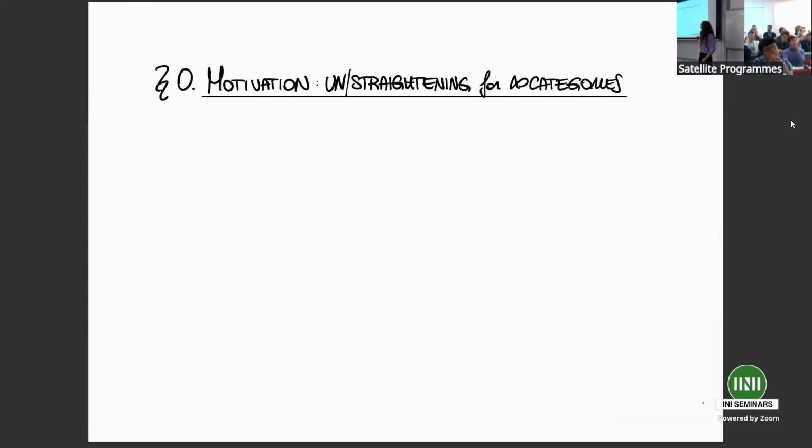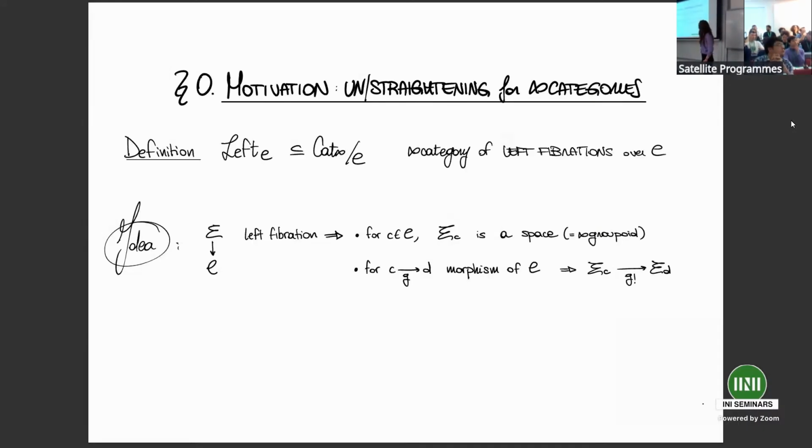This heavily relies on the notion of left fibration of infinity categories. This is a disclaimer: I'm going to use the language of infinity categories, but later on feel free to ask me more details if this is not clear. In any case, given an infinity category C, one can define the infinity category of left fibrations over C. What are left fibrations over C? These are infinity categories over C which are cofibered over C.